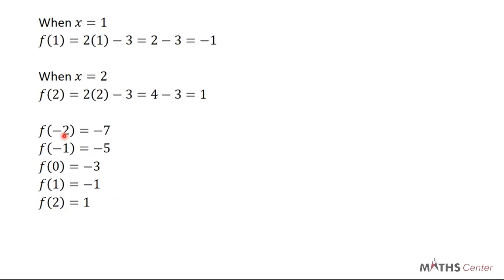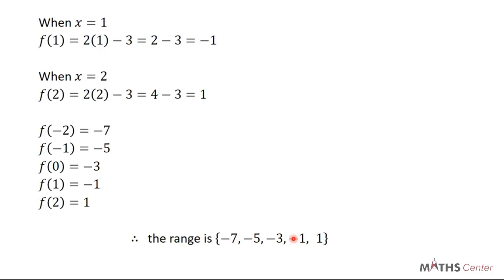So the image of negative 2 is negative 7. The image of negative 1 is negative 5. The image of 0 is negative 3. The image of 1 is negative 1. And the image of 2 is 1. So we can say that therefore the range is negative 7, negative 5, negative 3, negative 1, and 1. These are the set of possible images of the domain under the given function.